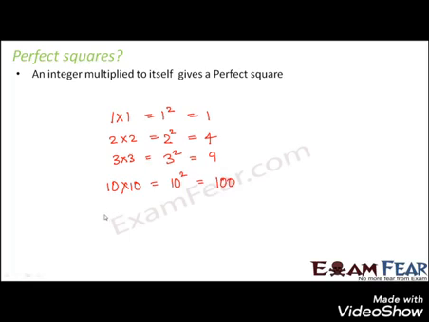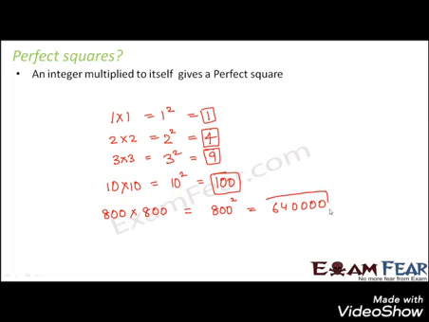If you have something like, let's say, 800 multiplied by 800, what does it give? It gives 800 square, which is 640,000. So this is also a perfect square. Whenever you talk about a number obtained by multiplying an integer with itself, that number is called a perfect square.